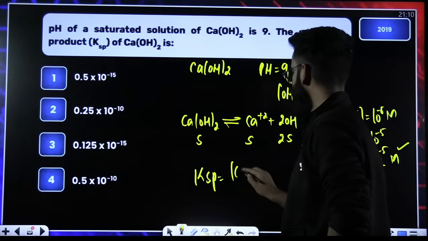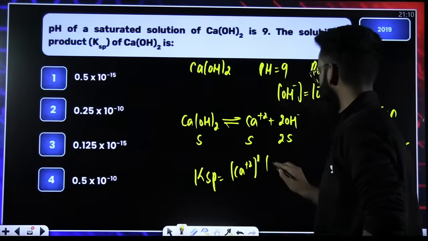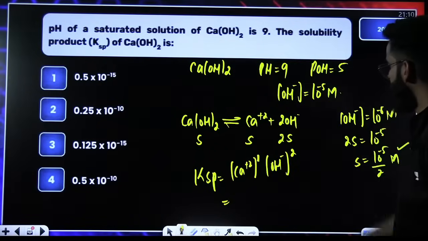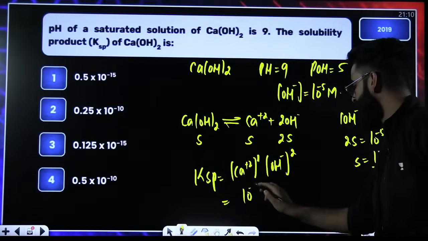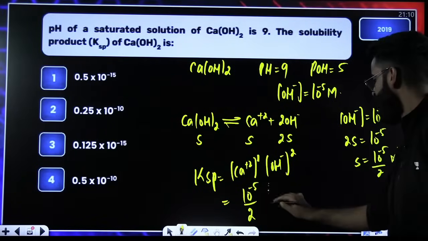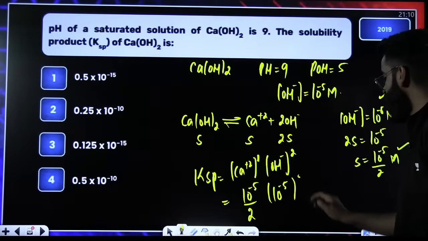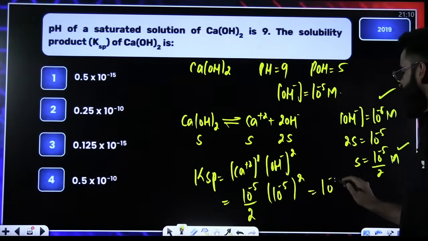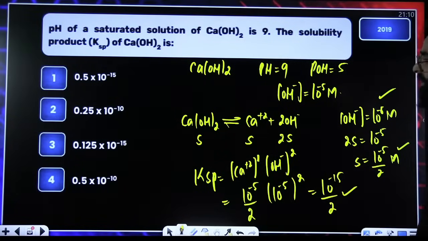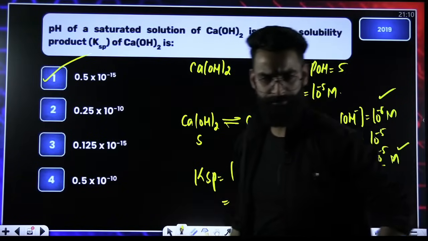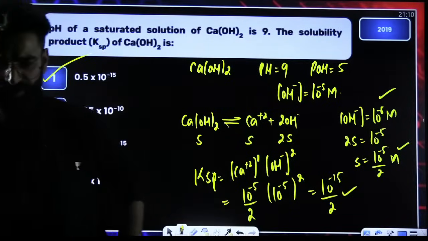The Ksp expression will be the concentration of Ca2 positive raised to its stoichiometric coefficient, times the concentration of OH negative raised to its stoichiometric coefficient. The concentration of Ca2 positive is S, and the S value is 10 raised to the power minus 5 divided by 2. The concentration of OH negative is 10 raised to the power minus 5, so 10 raised to the power minus 5, squared. So this will be 10 raised to the power minus 10, giving 10 raised to the power minus 15 divided by 2 as the value of Ksp. Correct? So it will be 0.5 into 10 raised to the power minus 15. So option A is the one which is correct among all.